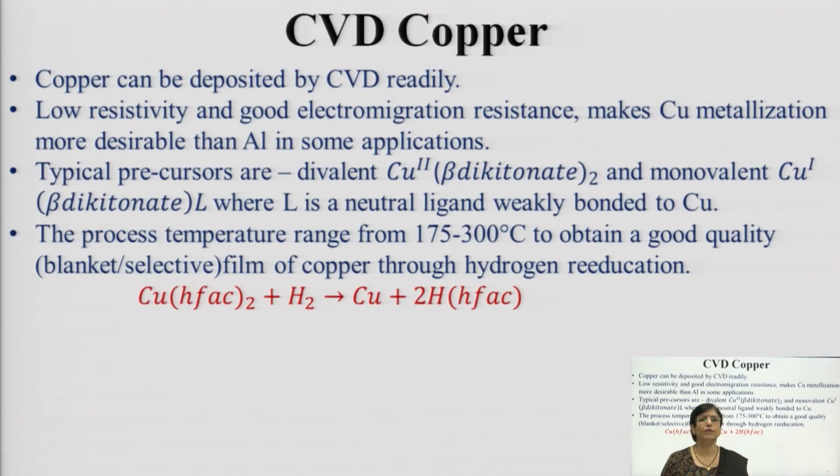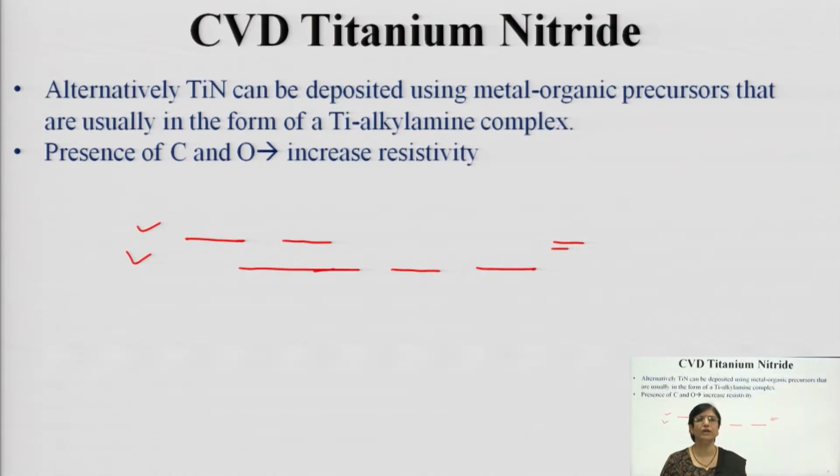So, alternatively, what is a remedy for it? The remedy is that it can be deposited using organic precursors rather than chlorine. You use metal organic precursors that are usually in the form of titanium alkylamine complex, and such things can be used.